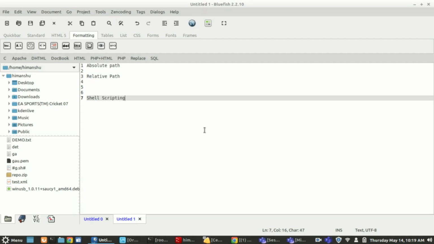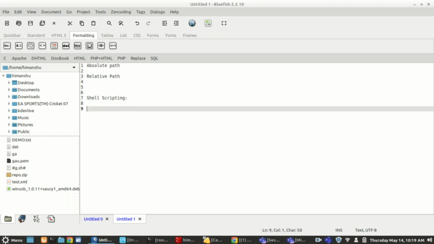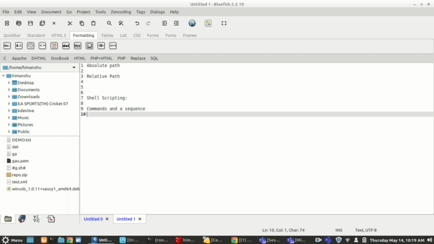Shell scripting is a set of commands and their sequence. If you understand in very basic language, it's commands and a sequence of how you are executing those commands. So if I want to run a command or multiple commands, I can go ahead and write multiple commands. Now let's say I want a desired action item again and again. So what I can do is write a very simple command and execute it via a shell